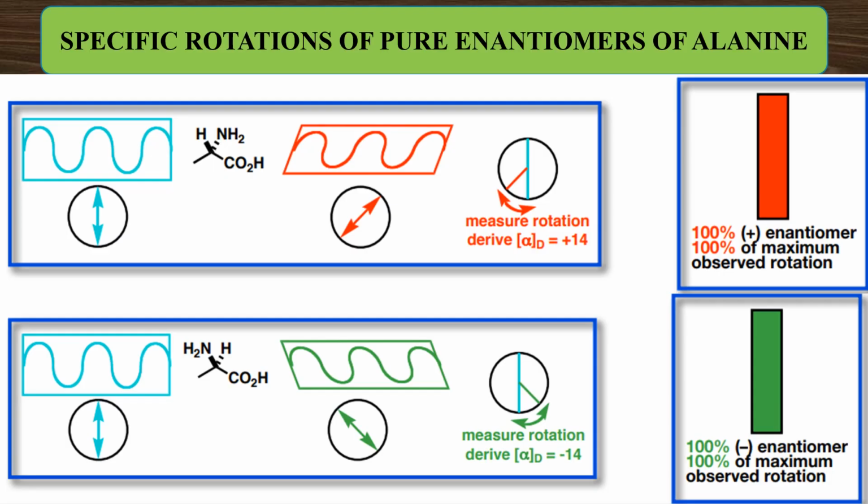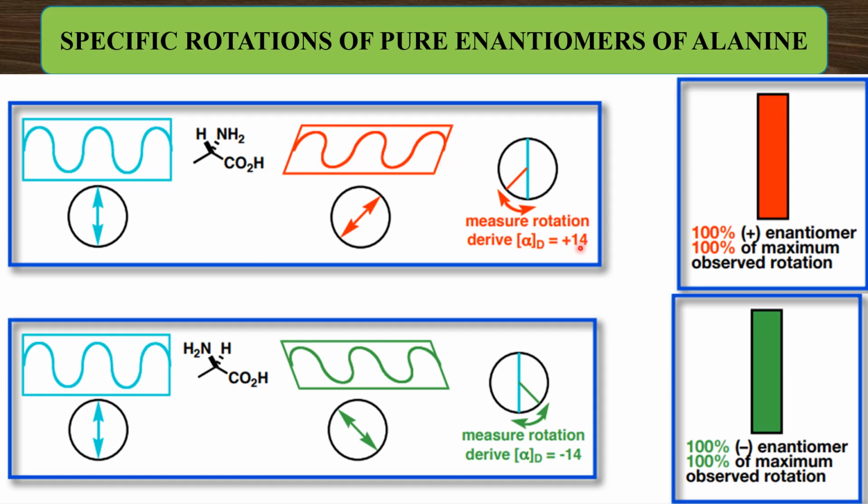Now let us consider the specific rotations of the dextrorotatory and levorotatory enantiomers of alanine. Alanine is an alpha amino acid. This is the dextrorotatory enantiomer. This rotates the plane of the plane polarized light by an angle of 14 degrees.